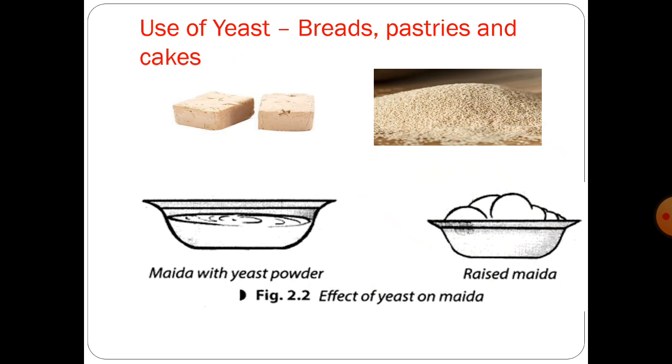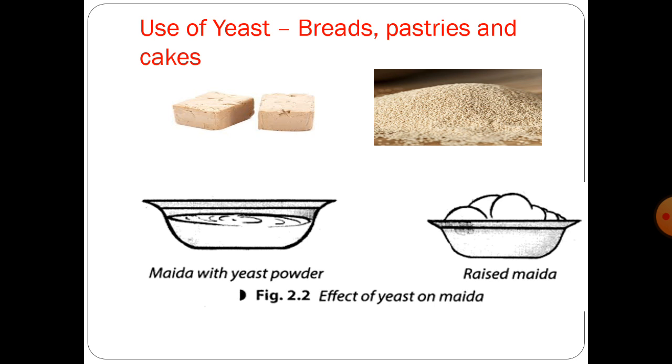Because yeast reproduces rapidly and produces carbon dioxide during respiration, and bubbles of the gas fill the dough and increase its volume. This is the basis of use of yeast in the baking industry for making breads, pastries, and cakes.